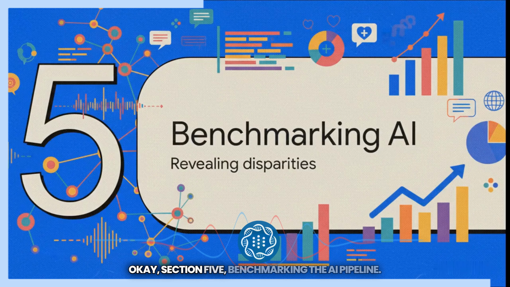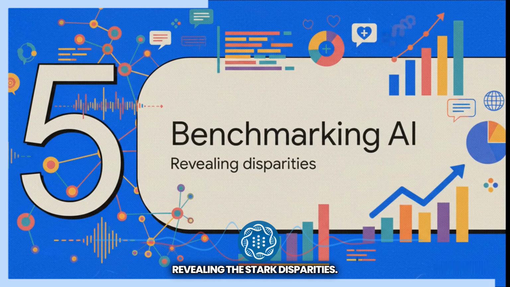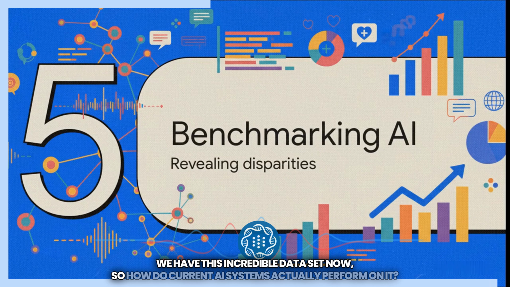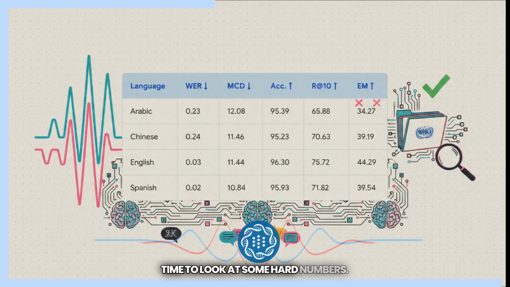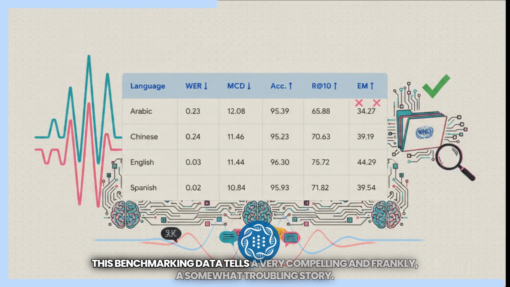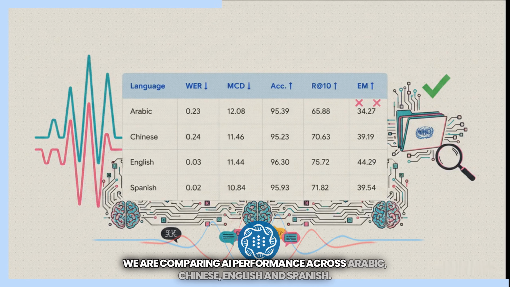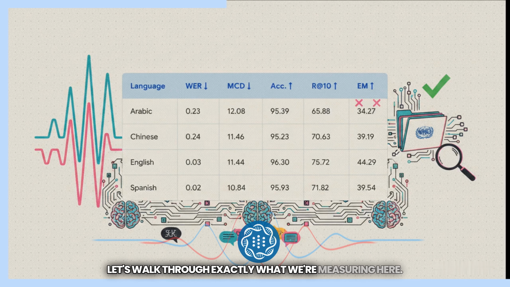Okay, Section 5, Benchmarking the AI pipeline, revealing the stark disparities. We have this incredible data set now, so how do current AI systems actually perform on it? Time to look at some hard numbers. This benchmarking data tells a very compelling and frankly a somewhat troubling story. We are comparing AI performance across Arabic, Chinese, English, and Spanish. Let's walk through exactly what we're measuring here.